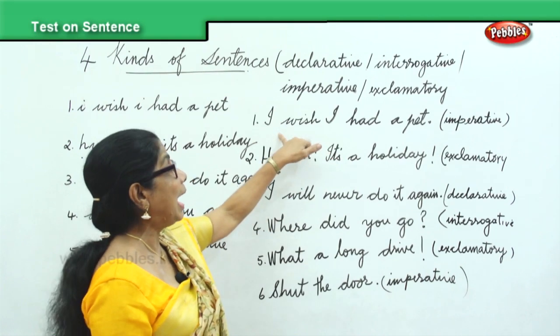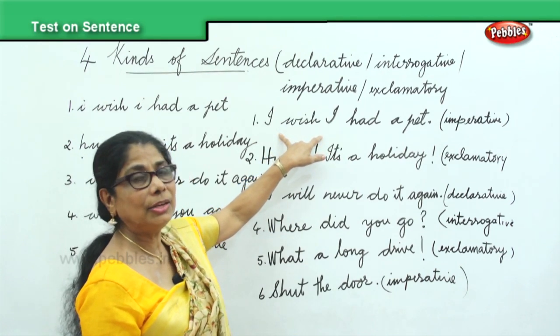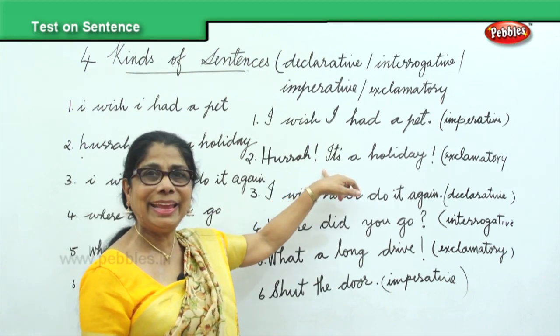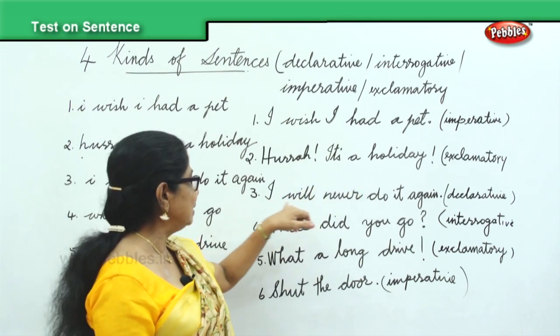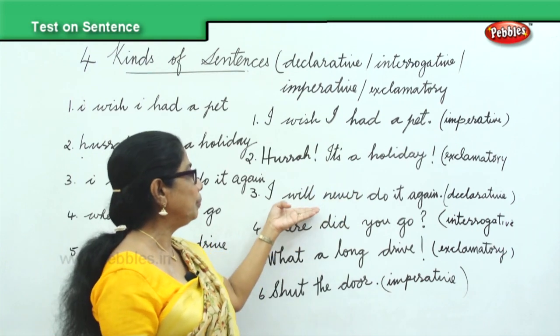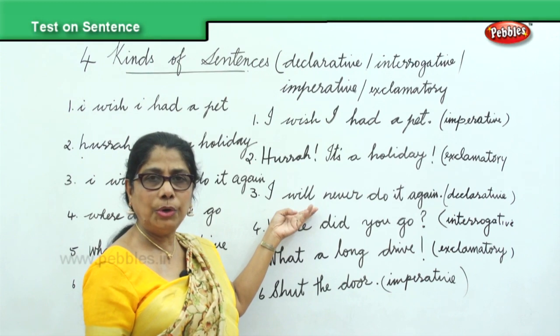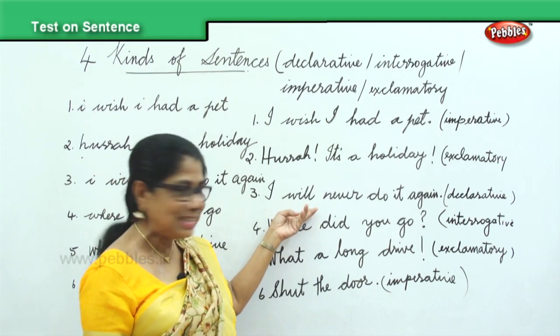The first one, I wish I had a pet. You're wishing. It's an imperative sentence. Hooray! It's a holiday. It's an exclamatory sentence, ends with an exclamatory mark. I will never do it again. You're declaring, you're affirming, no, I won't do it again. So it's a declarative sentence.